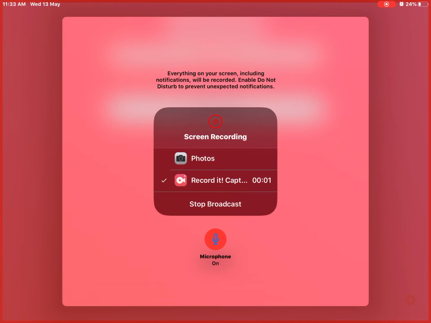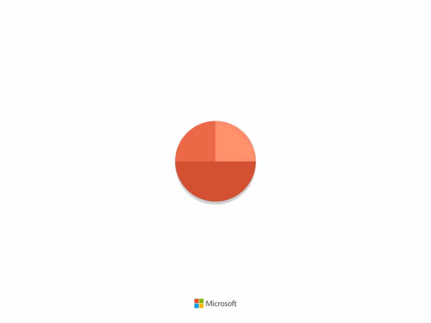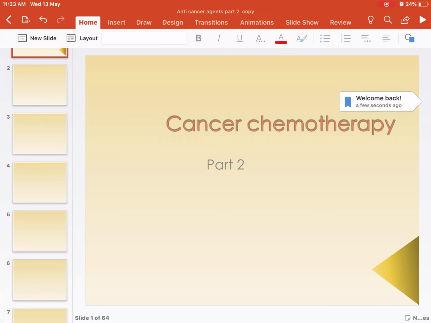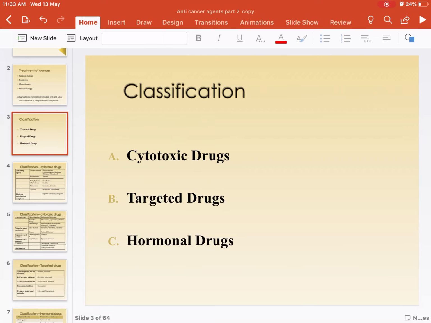Good morning. Today we'll continue with anti-cancer drugs part 2. Yesterday we learned about cancer chemotherapy drugs. Before that we understood the lines of treatment of cancer: surgical excision, irradiation, chemotherapy and immunotherapy. In chemotherapy we have cytotoxic drugs, targeted drugs, hormonal drugs.